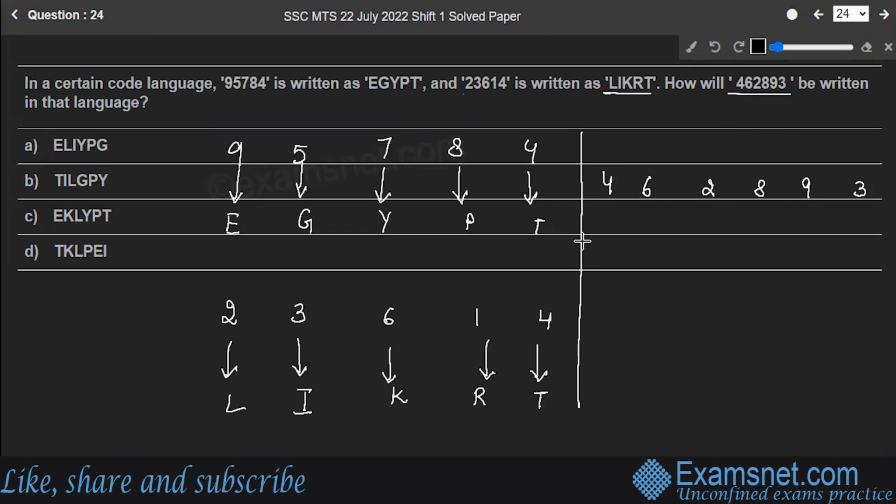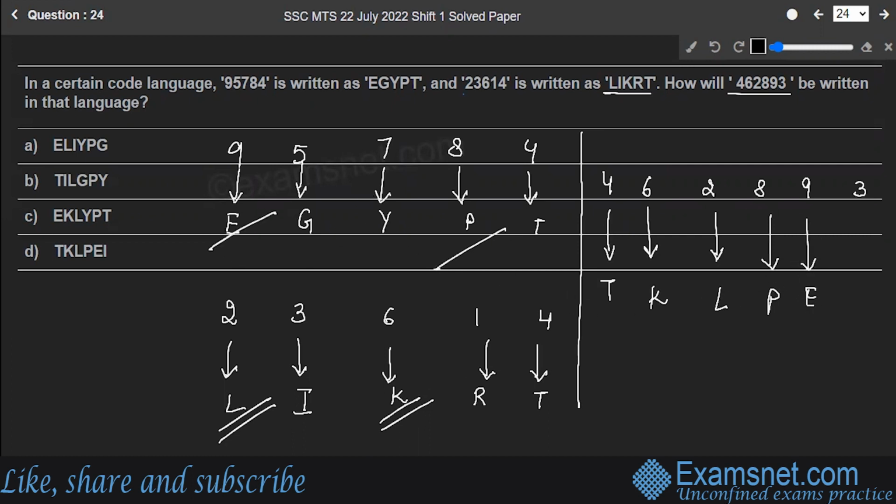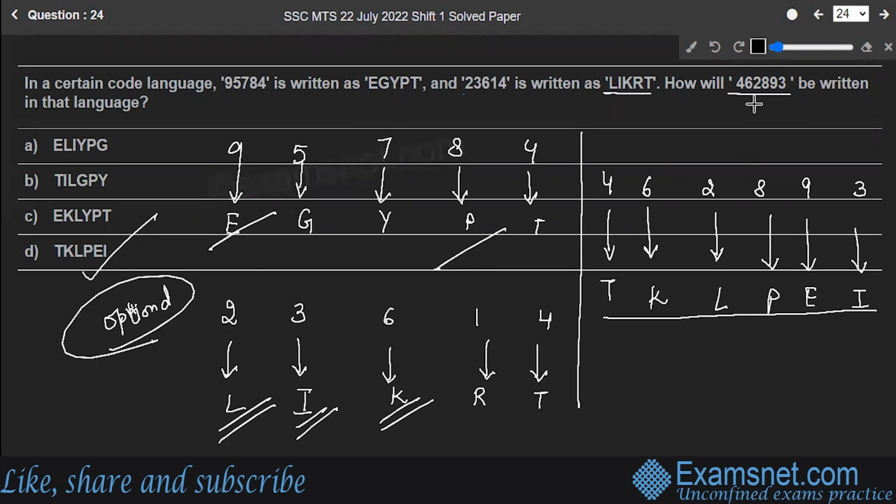See, 4 is the code for? Yes. Can you guess? Of course, it is T. 6 is the code for K. 2 is the code for L. 8 is the code for P. 9 is the code for E. And 3 is the code for I. So T, K, L, P, E, I. Option D is the correct answer to the question. Hope you're clear with this.